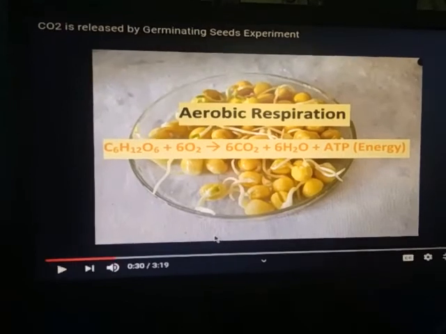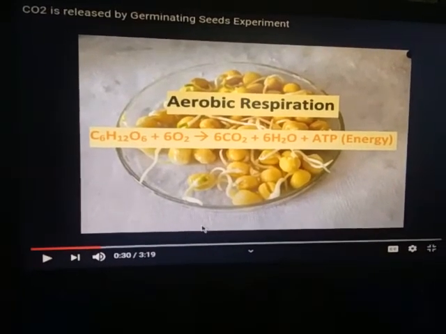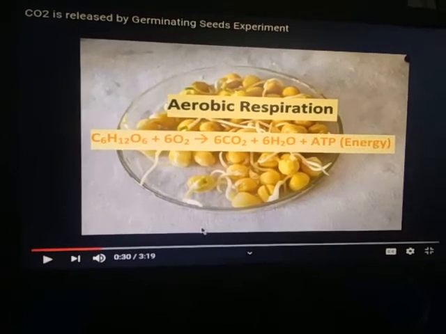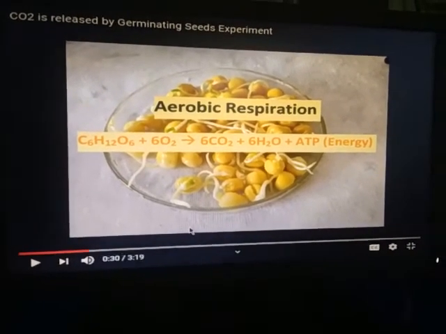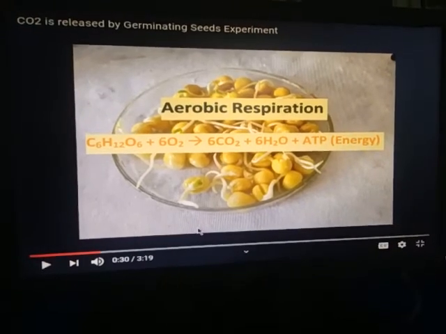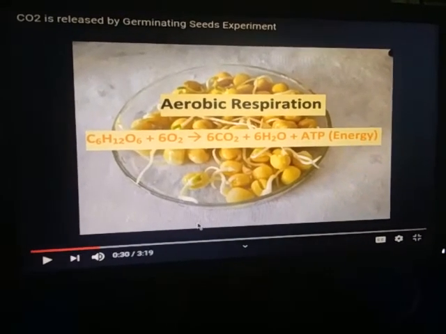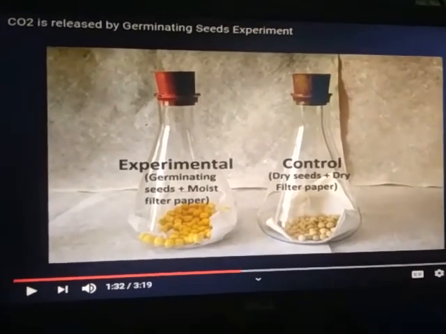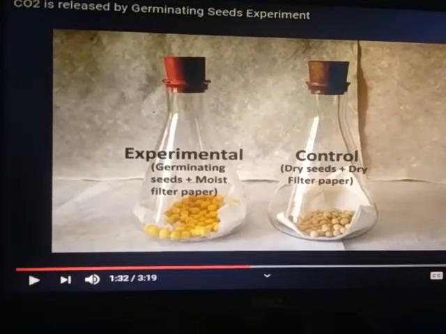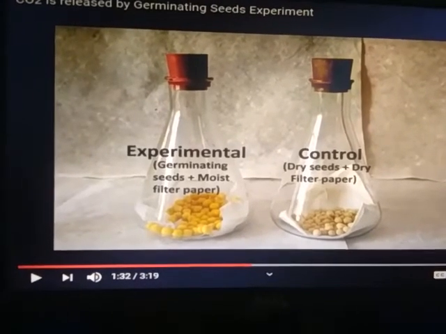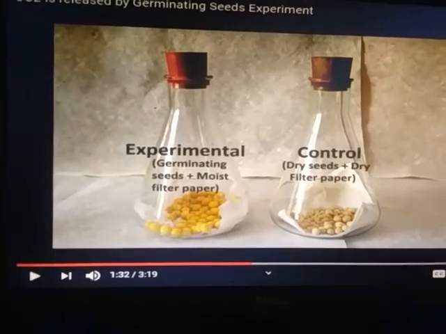This is the reaction represented here, that is the aerobic respiration reaction. We know that when glucose reacts with oxygen, formation of carbon dioxide, water and ATP will take place. In aerobic respiration, a large amount of energy, about 38 ATP, is released. Now we have to take two flasks, one experimental flask and another control flask. The experimental flask contains germinated seed along with moist filter paper.